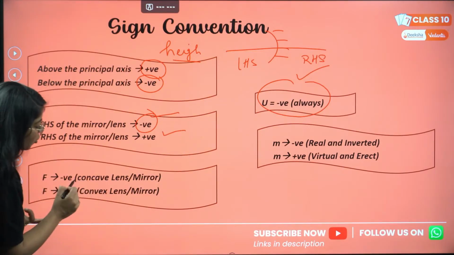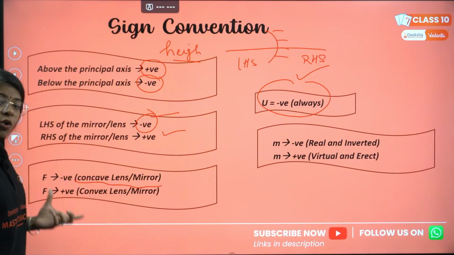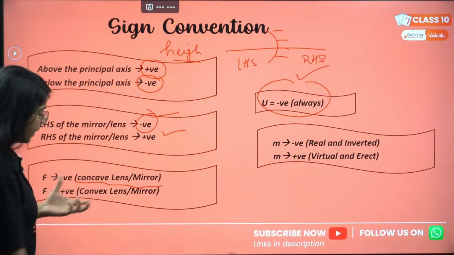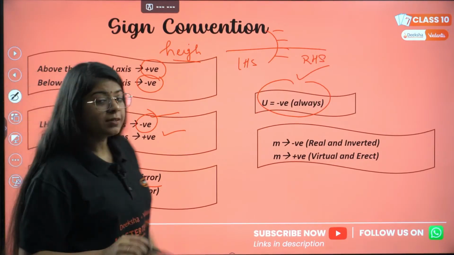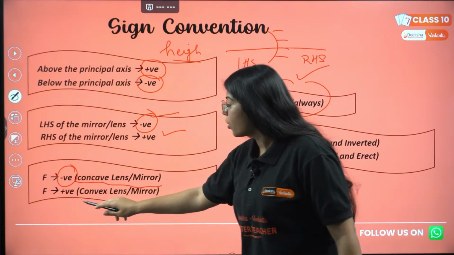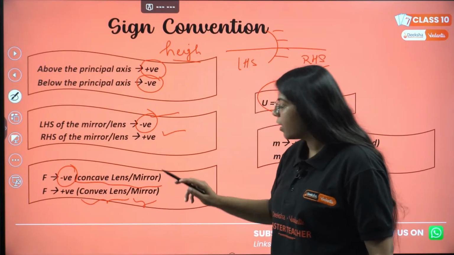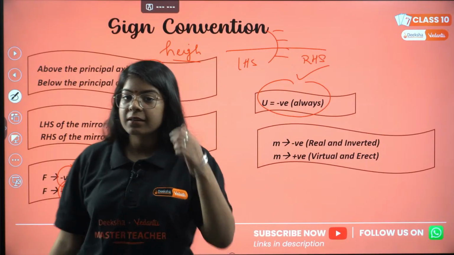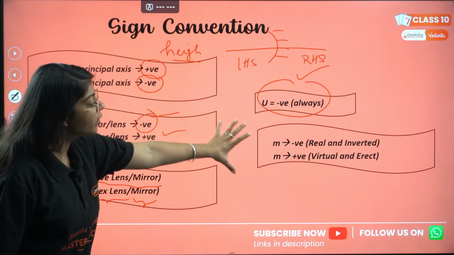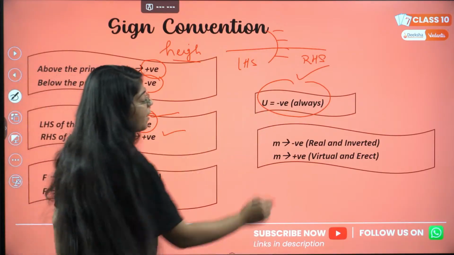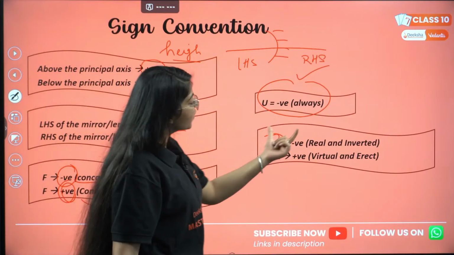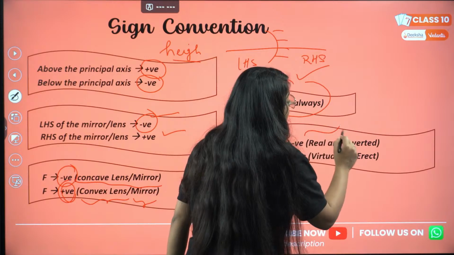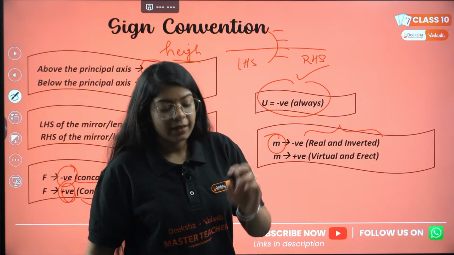Focal length for a concave lens as well as a concave mirror is always negative. And focal length for a convex lens as well as a convex mirror is always positive. Correct? Then one more very important thing is left, magnification. If magnification is negative, the nature of the image will be real and inverted.